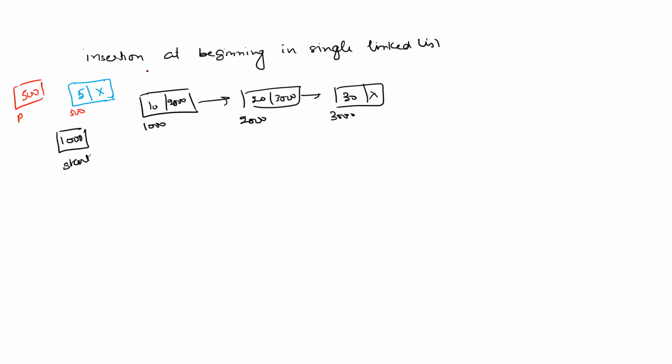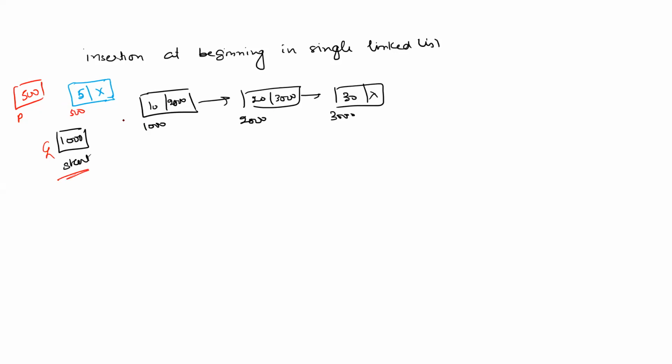Now, what is the logic for insertion at the beginning in the single linked list? Let us suppose given this linked list starting from 1000, and start stores the starting address of that linked list, and we want to insert the new node whose starting address is say 500 and the address is stored in variable p. How to insert the same in the starting of the linked list?